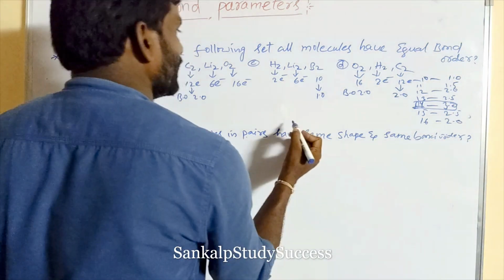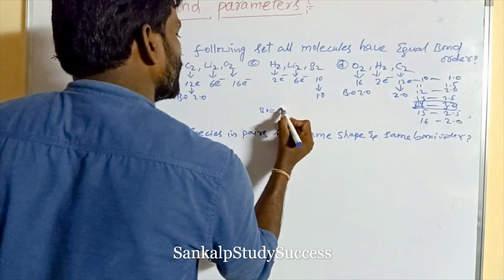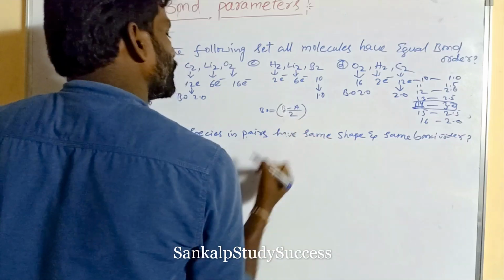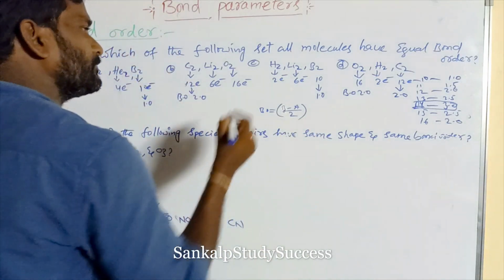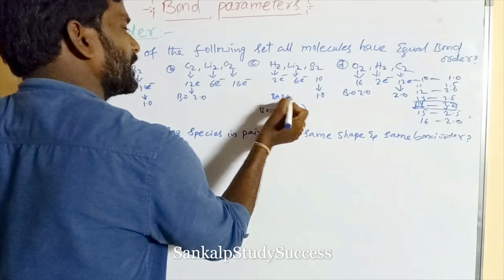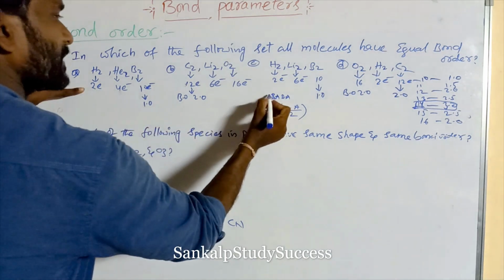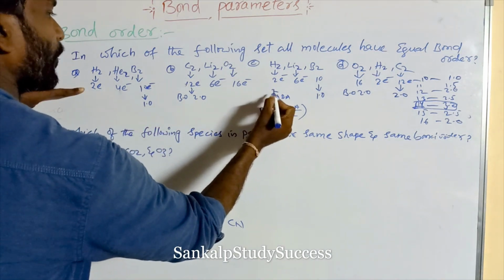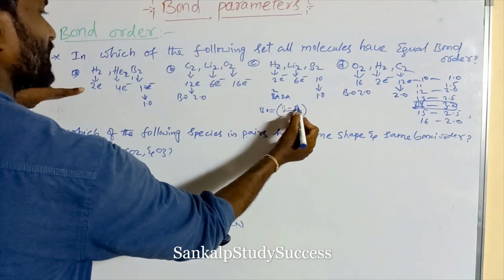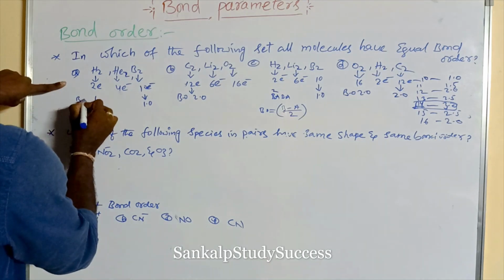For less than or equal to 8 electrons, how do we calculate bond order? Bond order is equal to the number of bonding electrons minus the number of anti-bonding electrons, divided by 2. So here, what are the bonding and anti-bonding electrons? It contains 2 electrons, and the 2 electrons are bonding electrons. So 2 minus 0, by 2, is equal to 1. So its bond order is 1.